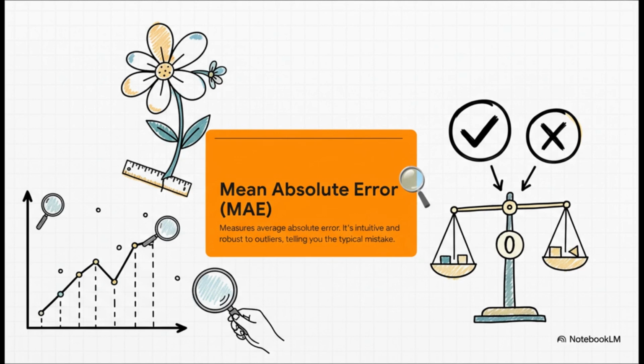Think of it as the honest, no-frills detective. It just takes every single error, ignores whether it was too high or too low, that's the absolute part, and gives you the straight-up average. So if your MAE for predicting house prices is, say, $10,000, it just means that, on average, your predictions are off by 10 grand. Simple, clean, and a really great place to start our investigation.